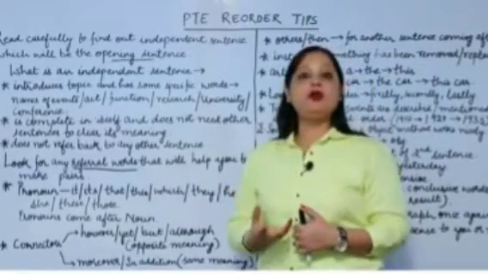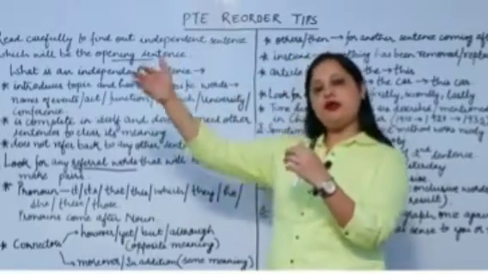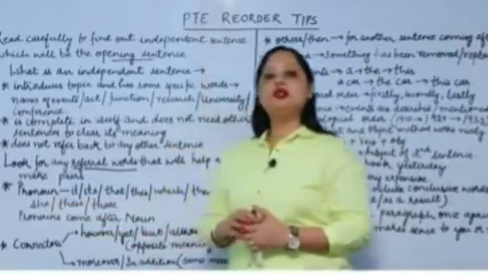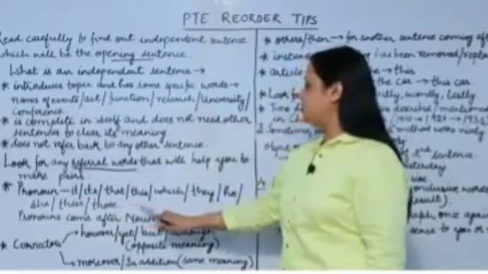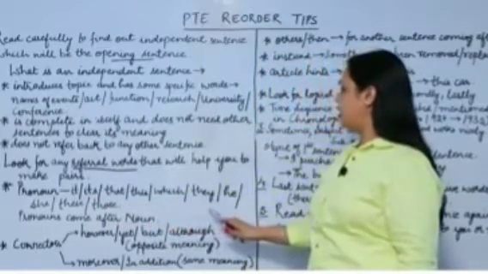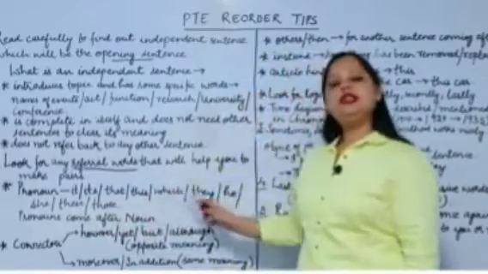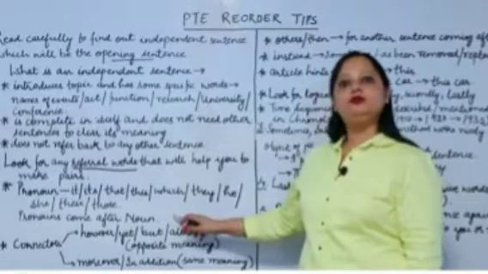So what are referral words? Referral words give a reference to someone or something mentioned beforehand. The very first is pronouns, such as it, its, that, this, which, they, he, she, these and those. These pronouns always come after a noun.